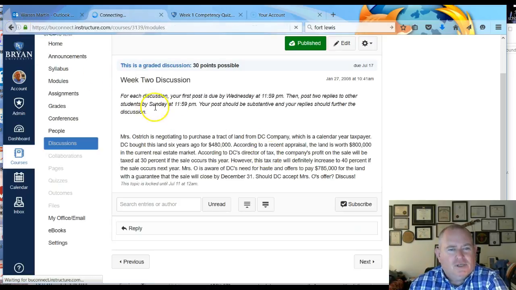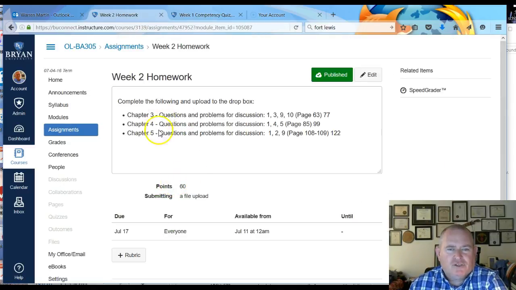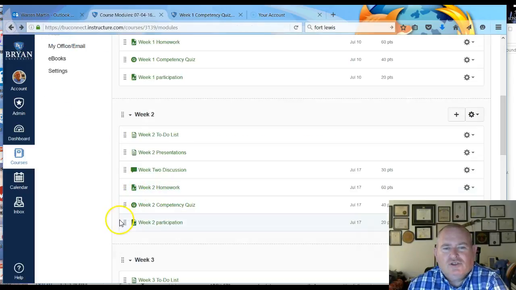The homework, similar to last week, you'll do the questions in each of the chapters, so just make sure you're paying attention to those. Also, you've got two page numbers there, depending on what version of the book you were looking at. That's why we've got both page numbers in there. I think that should do it for this week.